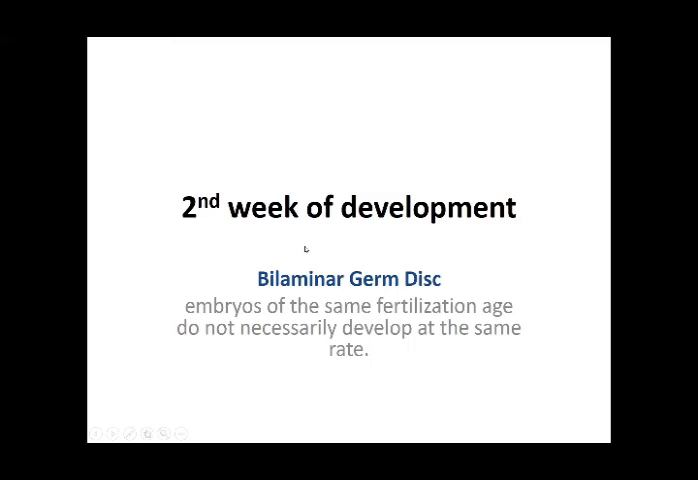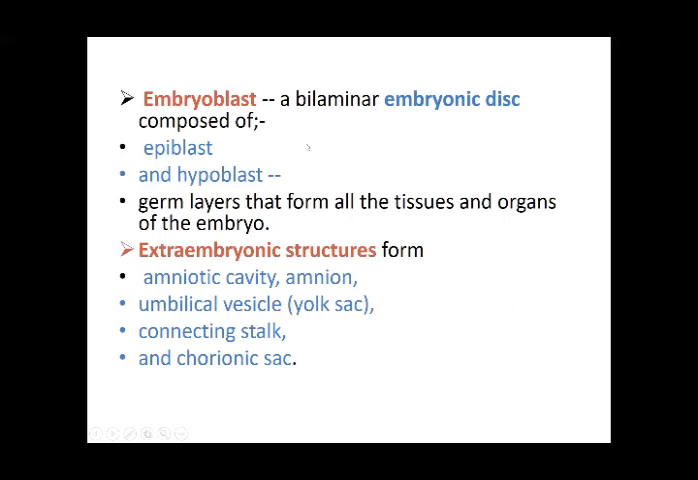Embryos of the same fertilization age do not necessarily develop at the same rate. This embryoblast forms a bilaminar embryonic disc: the upper layer is called the epiblast and the lower one the hypoblast. So the embryoblast, the inner cell mass, further divides into two layers of germ cells that form all the tissues and organs. This is basically the development of the embryo. Then there are the extraembryonic structures: the amniotic cavity forms, then the amnion, yolk sac, connecting stalk and chorionic sac.